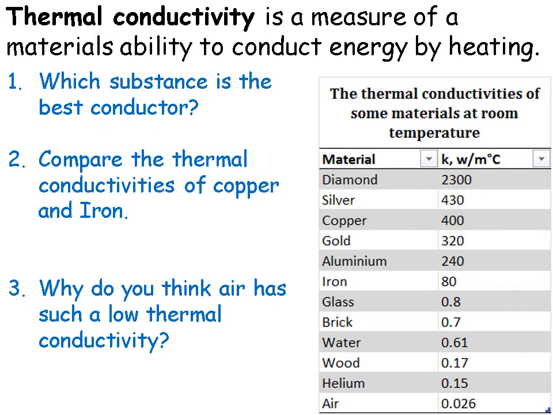Okay, so hopefully you've got some good notes on conduction, convection and radiation, and if you had a go at writing a definition for thermal conductivity, compare it to what we've got here. So thermal conductivity is a measure of a material's ability to conduct energy by heating, so how well the material conducts energy by heating. The higher the thermal conductivity, the more easily heat energy will conduct through it or pass through it. So make sure you've got something similar to this and you've got a definition written down for thermal conductivity.